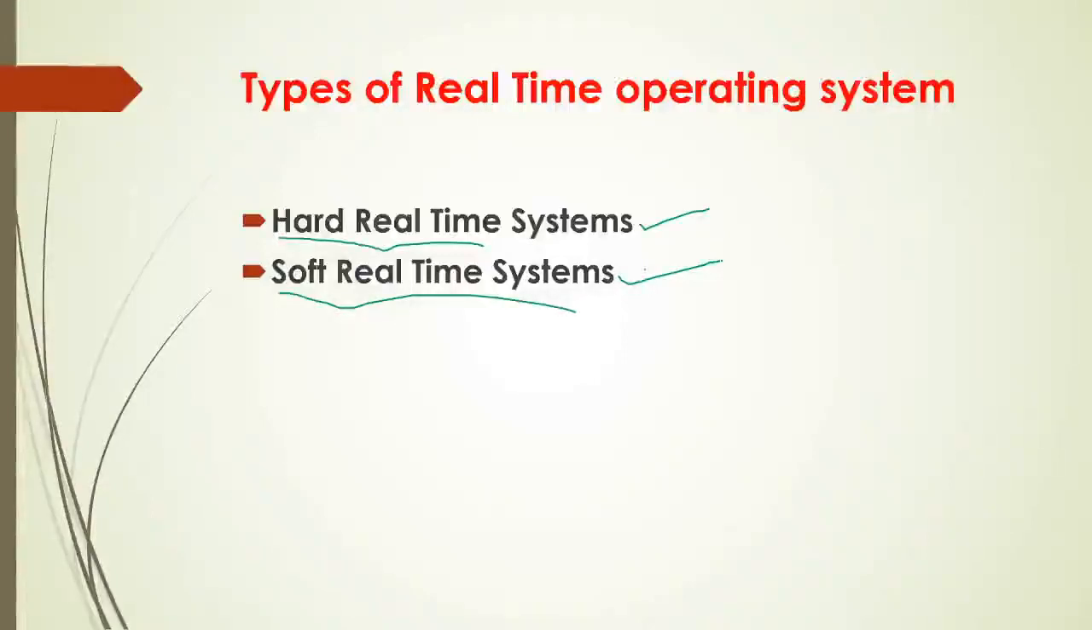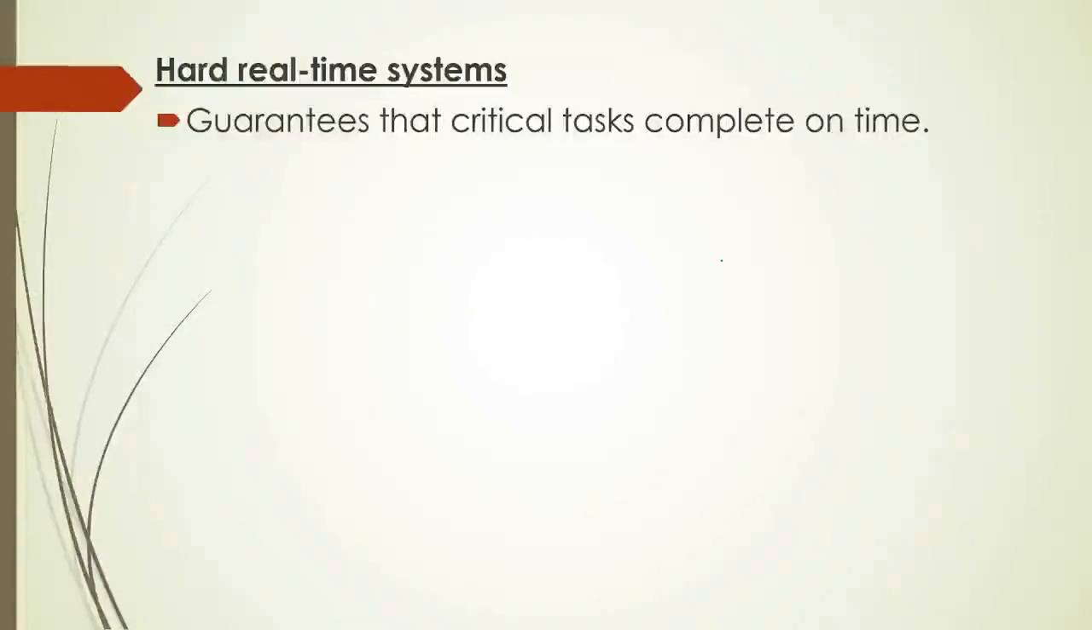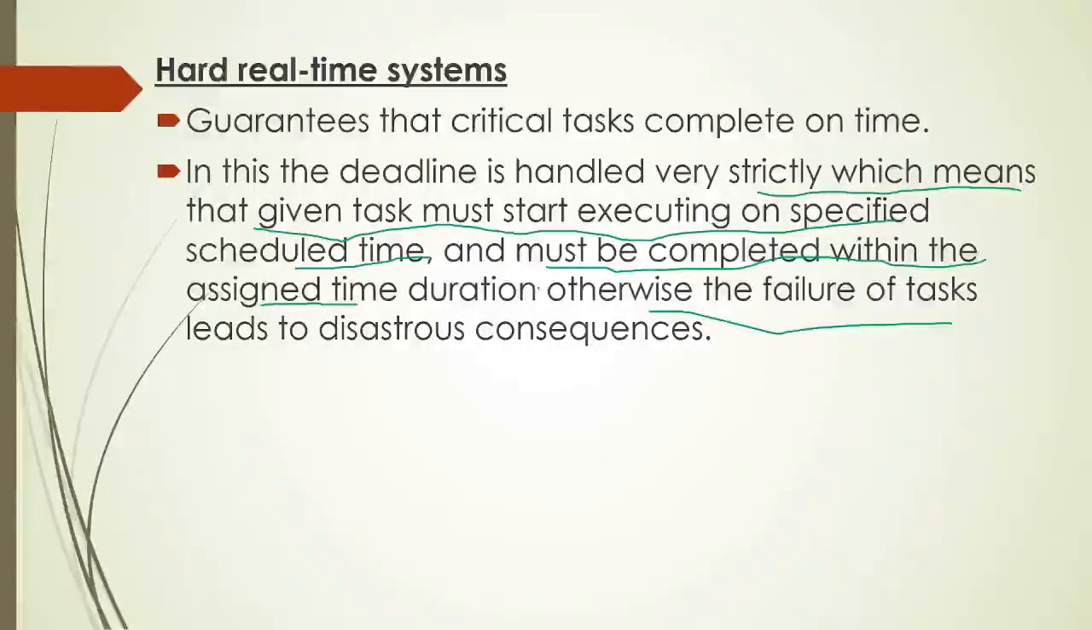So let us see what these hard real-time systems are. They guarantee that a critical task completes on time. The deadline is handled very strictly. As I told you, it is not going to tolerate any delays. The task has to perform on the given time, given deadlines. A task must start executing at the specified scheduled time and must be completed within the assigned time duration. Otherwise, the failure of the task leads to disastrous consequences.